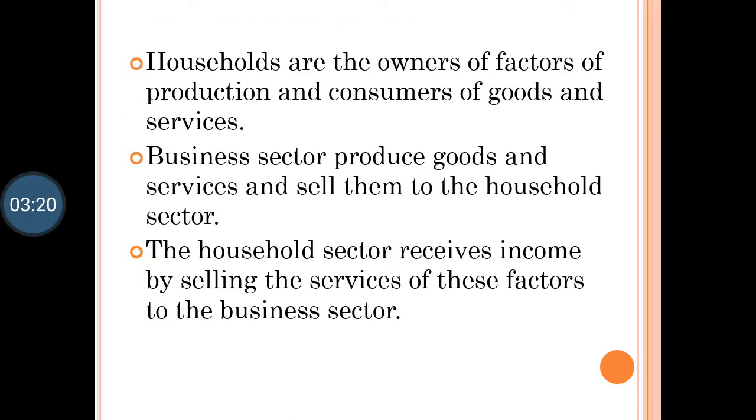Now households are the owners of factors of production and consumers of goods and services. Who are households? Households are people like me and you. We are owners of factors of production. What are the factors of production? There are four factors of production, that is land, labor, capital and entrepreneur. Now households, like our common people, might have land on which industries can be built, or we might have land which we have given to a person to start a production, right? So we are the owners of land.